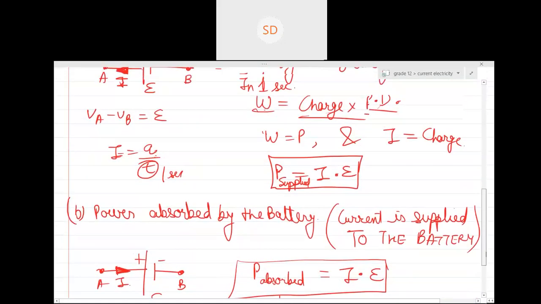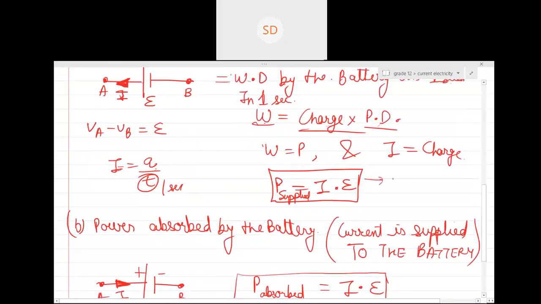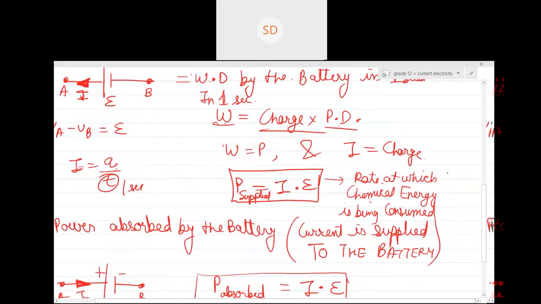Yes or no? Whereas in the other case, when the battery is supplying, I can write it as the rate at which chemical energy is being consumed. Basically, this is the case of discharging. Write this down: discharge.